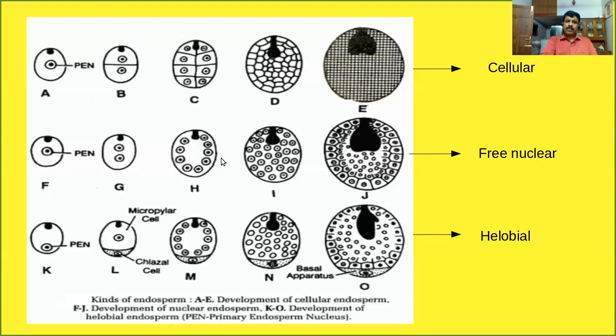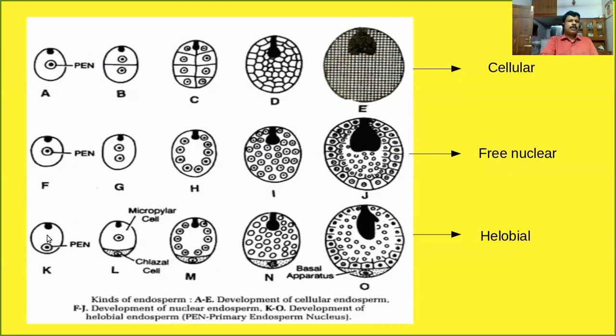As a result of free nuclear division, many free nuclei develop. Afterwards, finally, cell wall formation occurs, and it is converted into a cellular endosperm. This type of endosperm development is most common in angiosperms, especially in dicot plants.